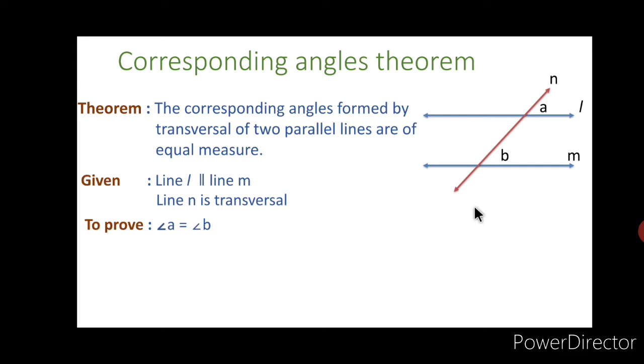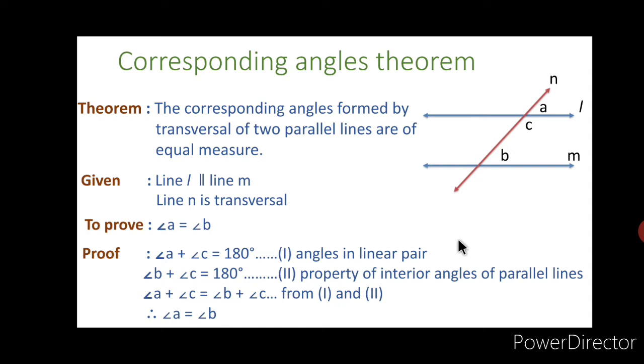For the proof of that theorem, we are going to consider another angle here, that is angle C. Then the proof is: if you observe the figure, angle A and angle C are in a linear pair and therefore angle A plus angle C is equal to 180 degrees. That is the first statement.